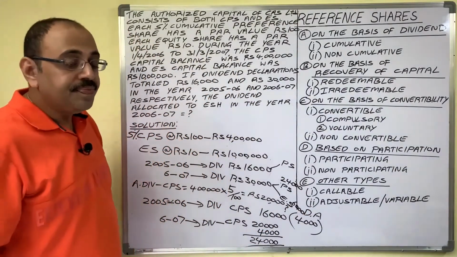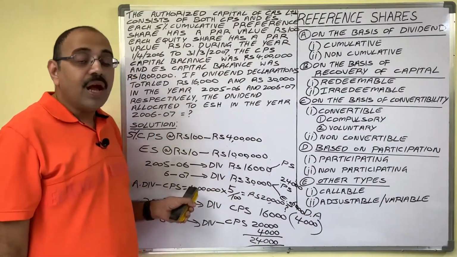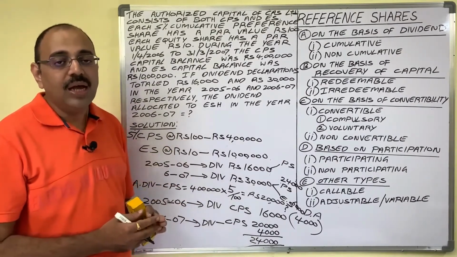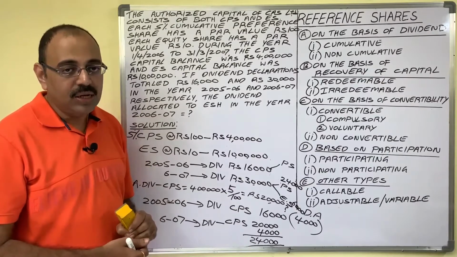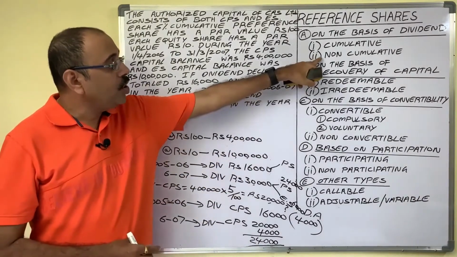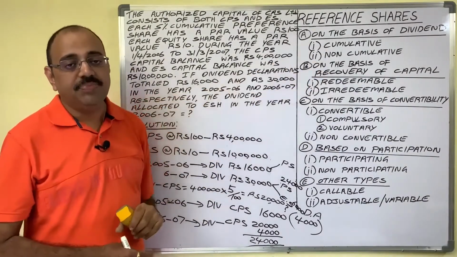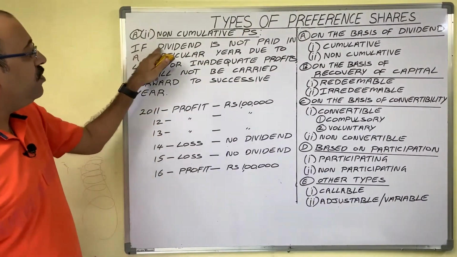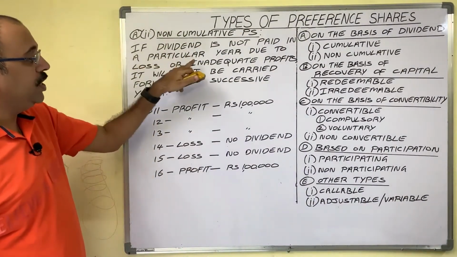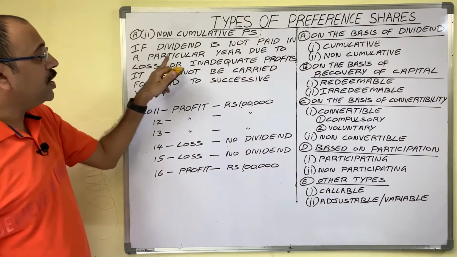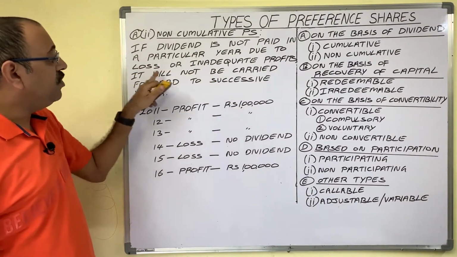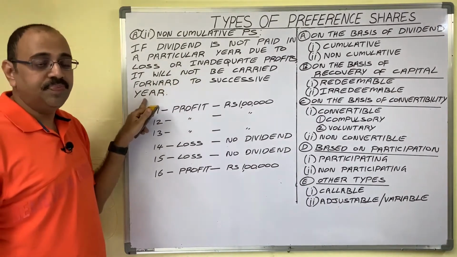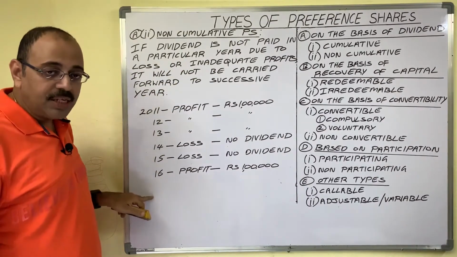Clear? In this manner, the company pays dividend to cumulative preference shareholders and equity shareholders. Now the second one is non-cumulative preference shares. Non-cumulative preference shares mean what? If dividend is not paid in a particular year due to loss or inadequate profits, it will not be carried forward to the successive year. Take the same example.